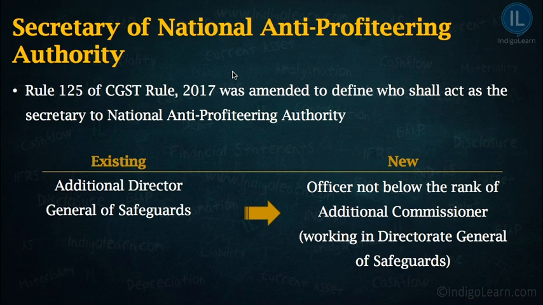And Rule 125 used to say that Additional Director General of Safeguard shall act as the Secretary of National Anti-Profiteering Authority, which has now been amended, and instead of Additional Director General of Safeguard, any officer not below the rank of Additional Commissioner working in Directorate General of Safeguards can act as a Secretary of National Anti-Profiteering Authority.